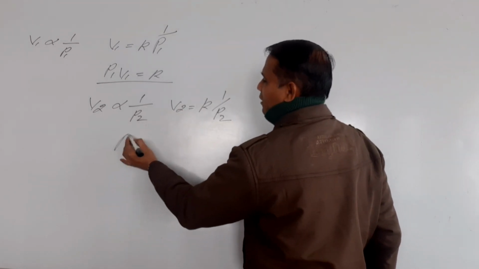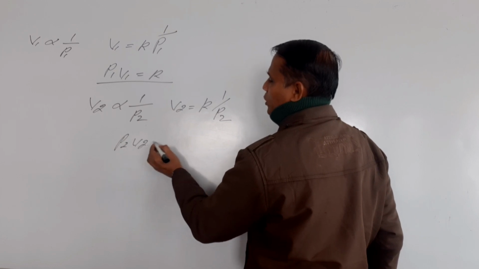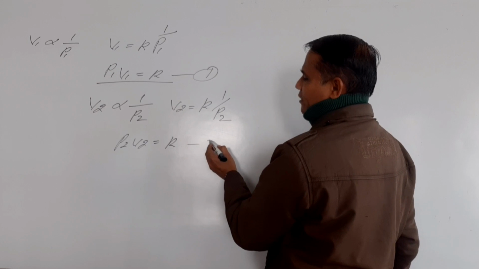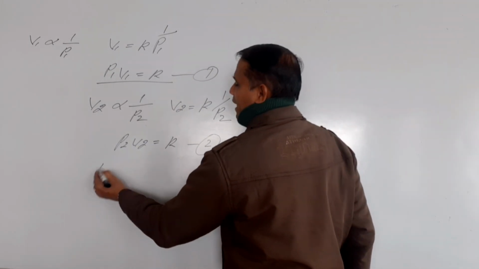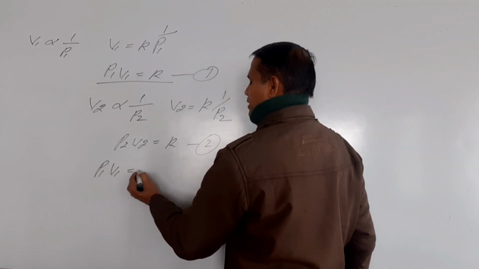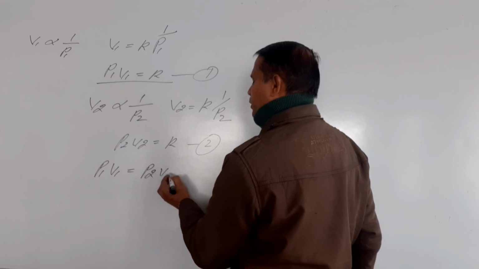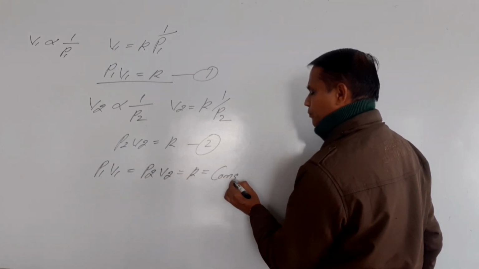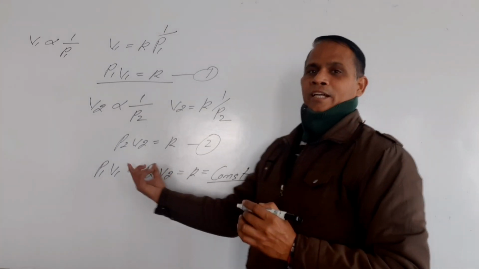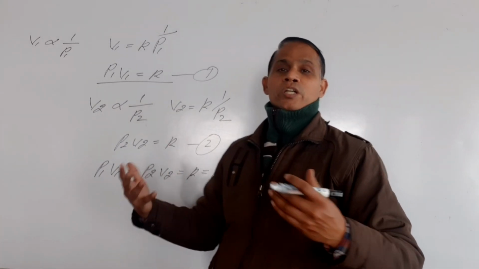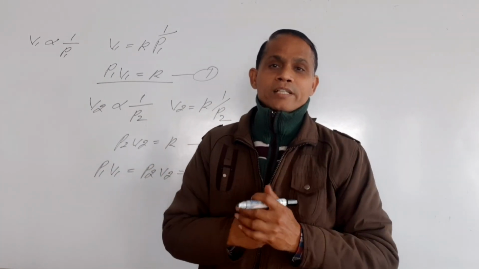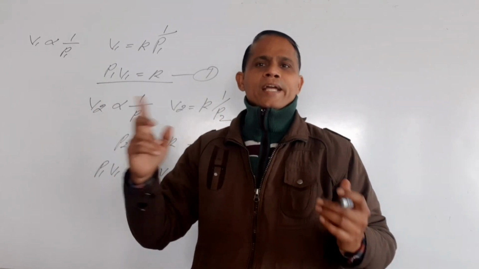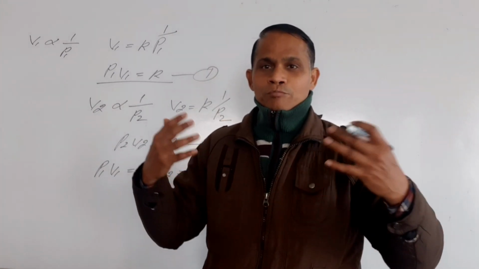So you will have P2 V2 is equal to K. Using equation number 1 and equation number 2, you will have P1 V1 is equal to P2 V2 is equal to K, which is constant. So you can say the product of pressure and volume at constant temperature is constant. This is the second definition of Boyle's law.